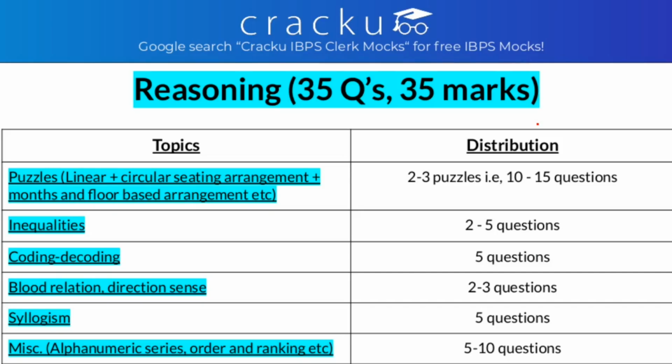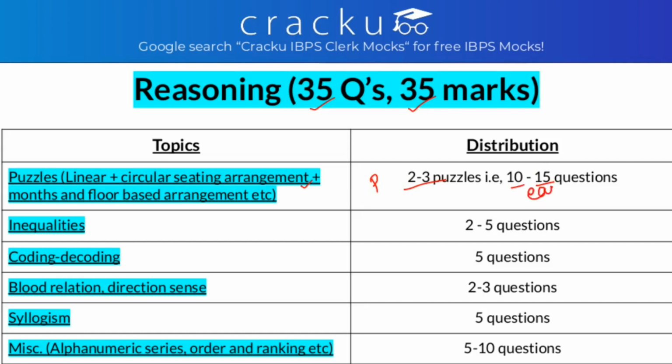After the exam pattern, let's see the topic distribution for reasoning. As you know, reasoning has 35 questions carrying 35 marks. What are the important topics? Let's see. You get puzzles. There are 2 to 3 puzzles. Remember, each puzzle has 5 questions, so from puzzles we get nearly 10 to 15 questions.